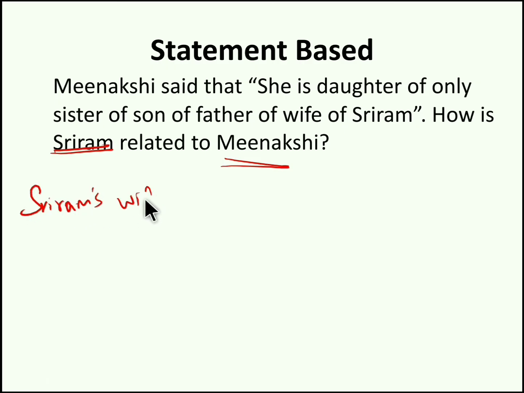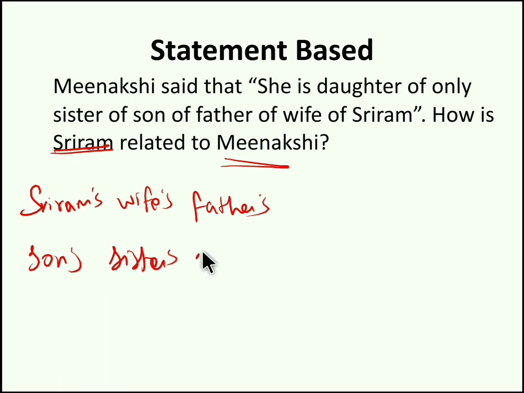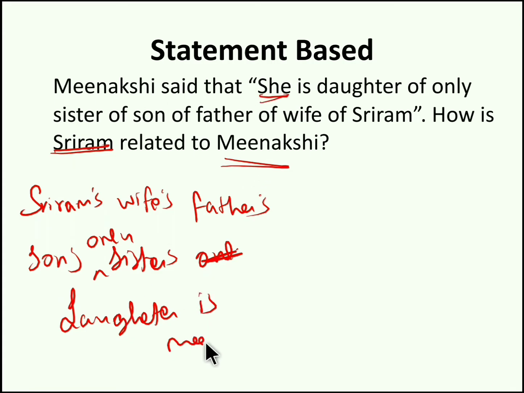Sriram's wife's father's son's only sister's daughter is C. So who is that C? Meenakshi is the speaker, right? So the daughter is Meenakshi.